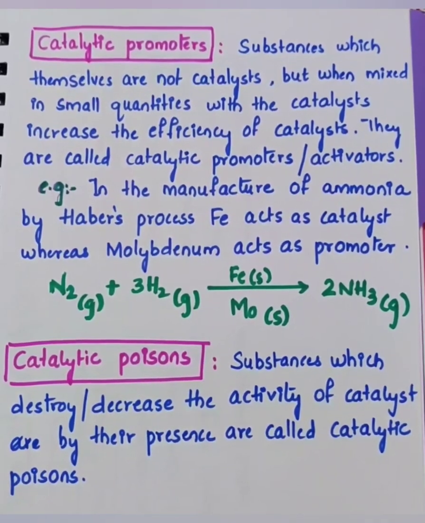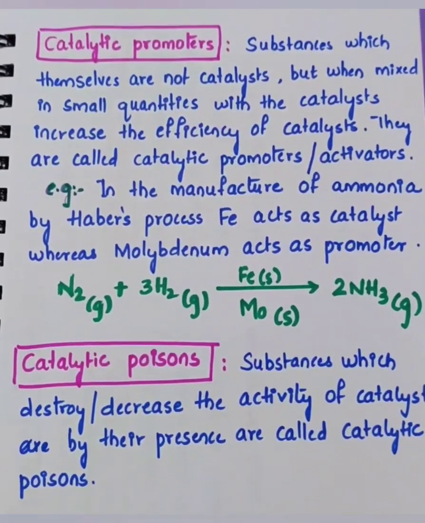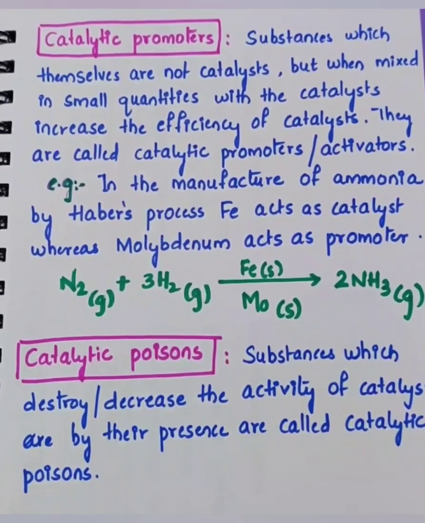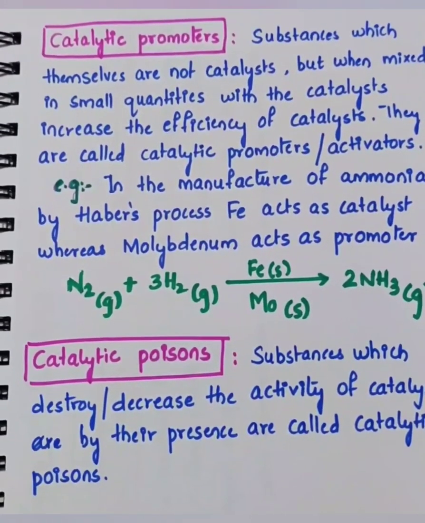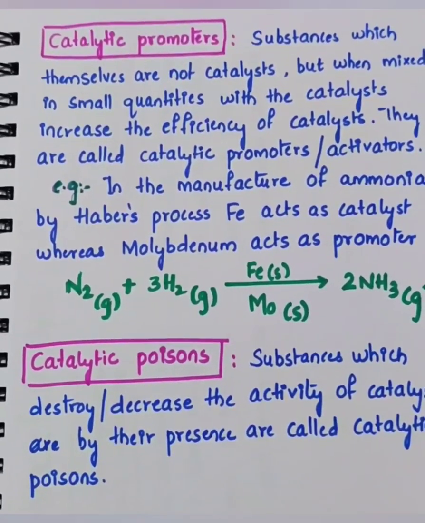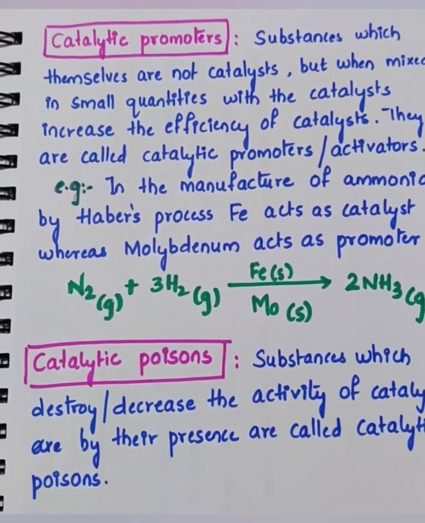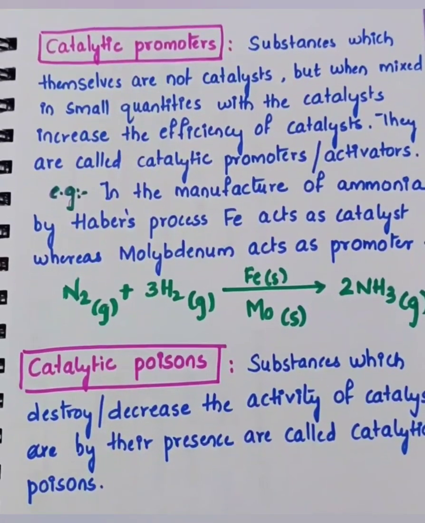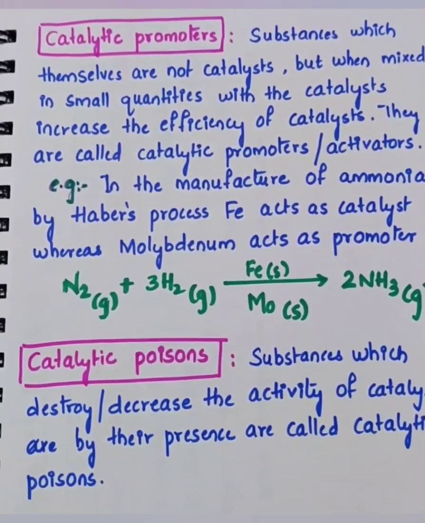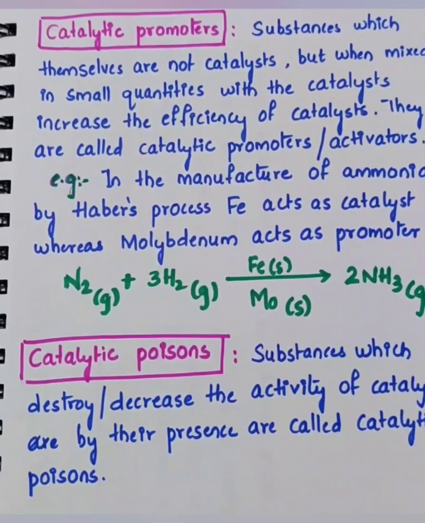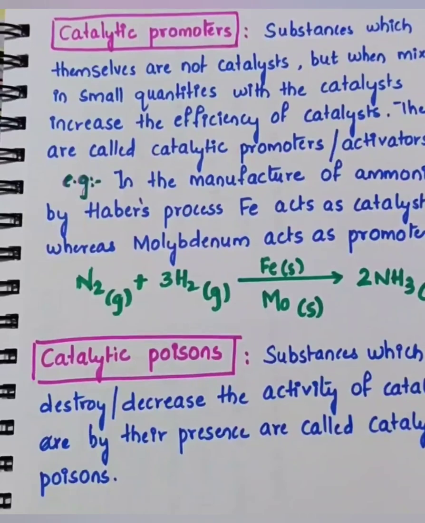I have told you that catalysts are the substances which alter the rate of a chemical reaction. So we have two types of catalysts here. We have catalytic promoters. We also have catalytic poisons. So what are these promoters and poisons? Now the name itself indicates that catalytic promoters are substances which are not catalysts, but whenever they are mixed with the catalyst, they will increase the efficiency of the catalyst. So you are just promoting the activity of the catalyst. They are increasing the efficiency of the catalyst.